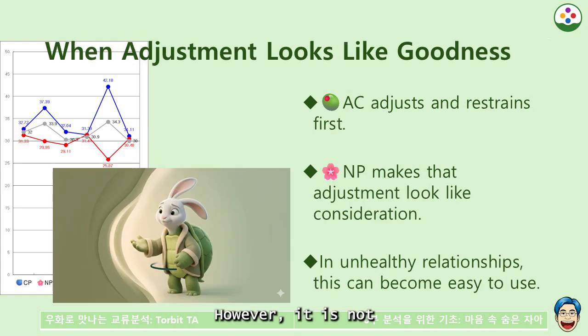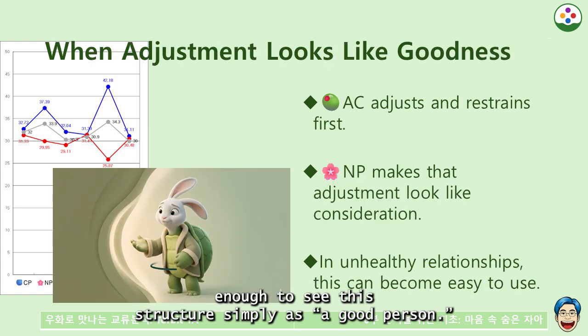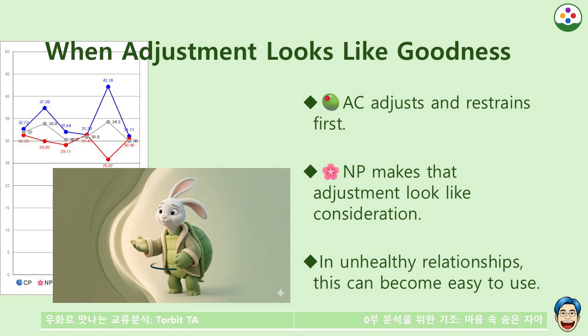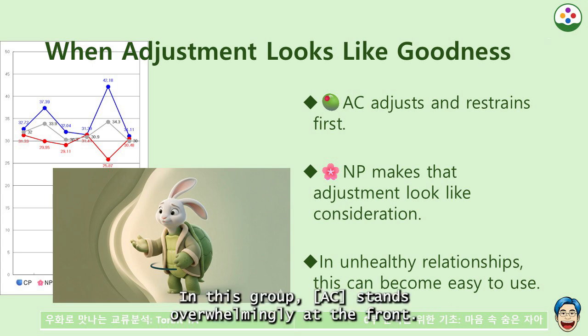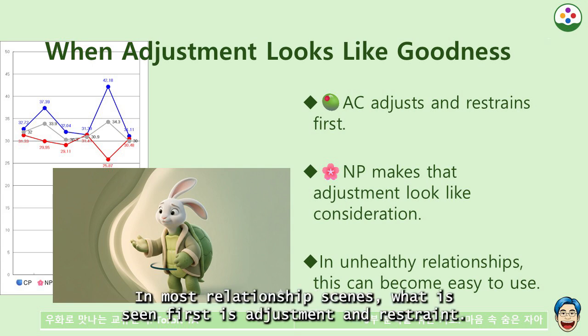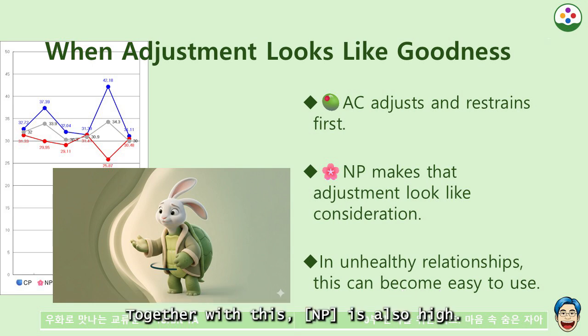However, it is not enough to see this structure simply as a good person. In this group, AC stands overwhelmingly at the front. In most relationship scenes, what is seen first is adjustment and restraint. Together with this, NP is also high.